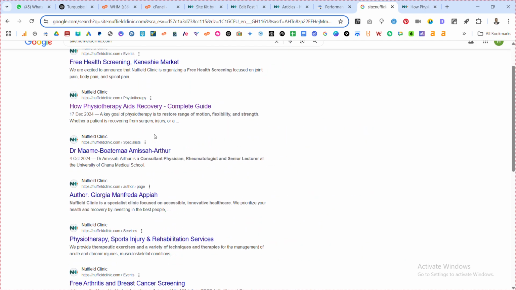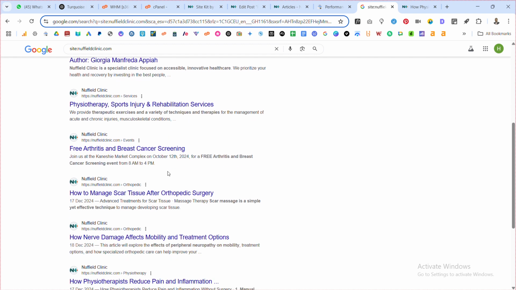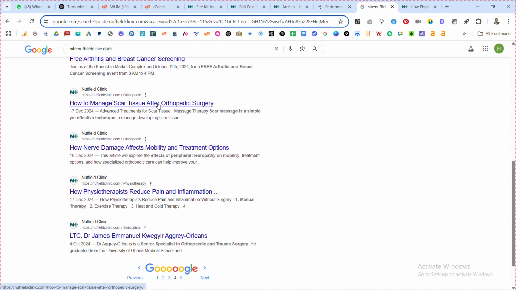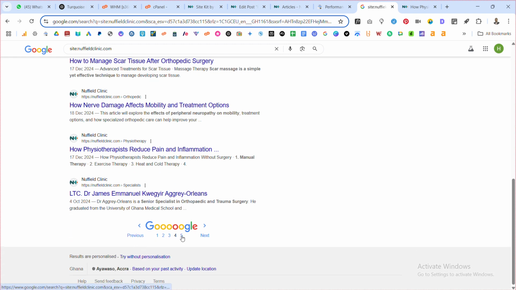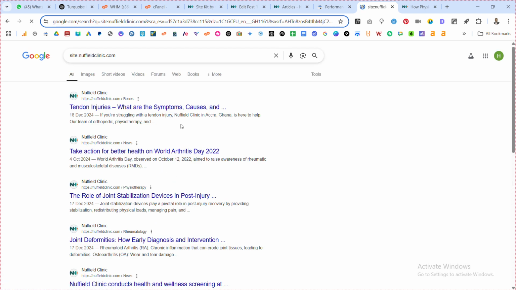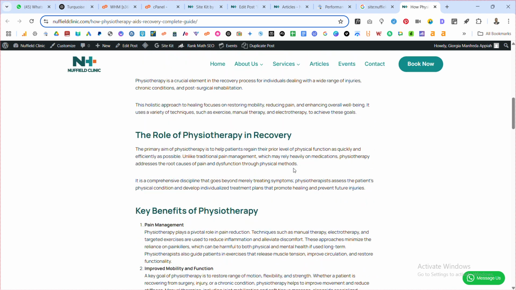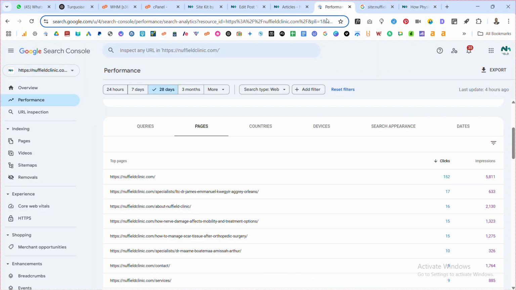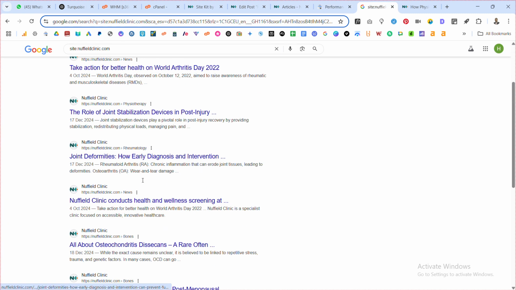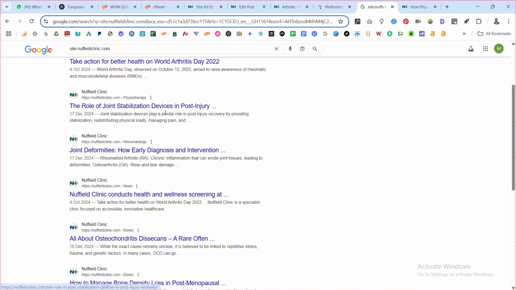Okay, so this one is also here, and then many of these are. Then this one, how to manage scar tissue after. See, that one is doing well. Then this one is how to manage nerve mobility and things like this. The difference is because they are articles, when people search all over the place, they read it. And as they land on the website, there are engagement features, messengers and all that, that they can use to reach the company. Yes. The role of joint stability devices in post-injury.